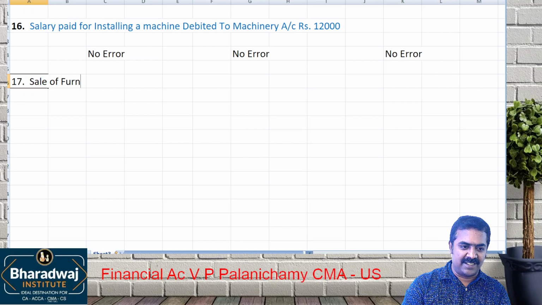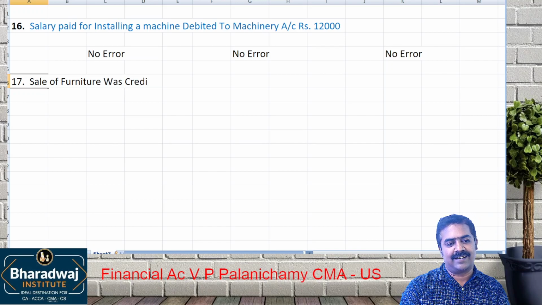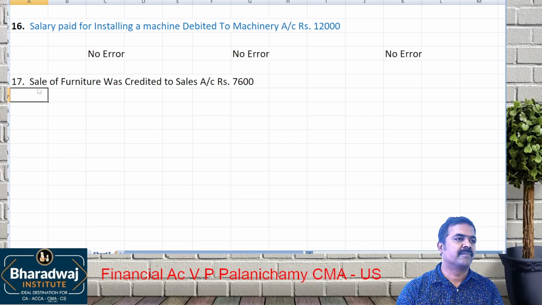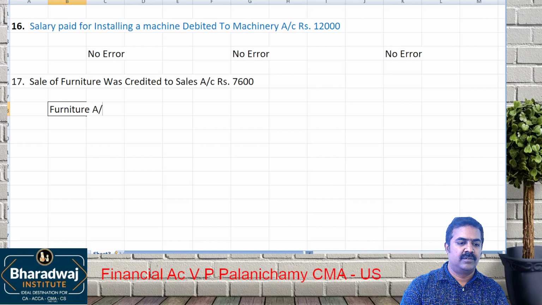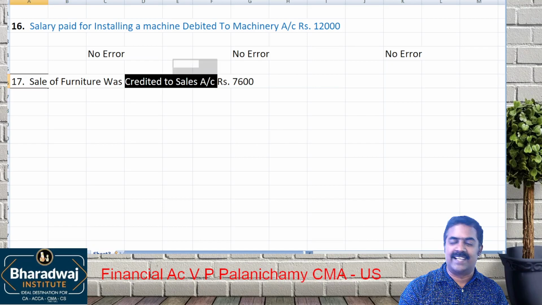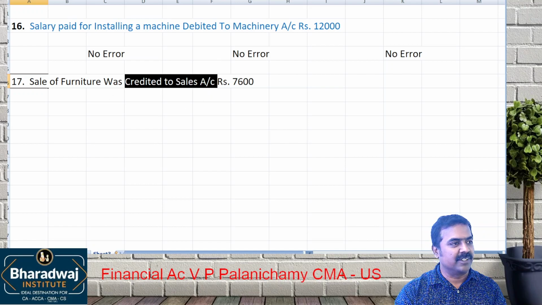Sale of furniture was credited to sales account, rupees 7,600. Furniture account should have been credited. They have wrongly credited sales. Which account is wrongly credited? Sales.